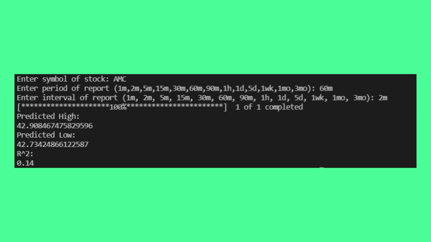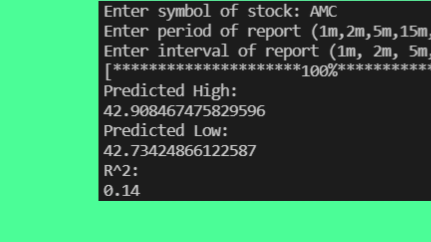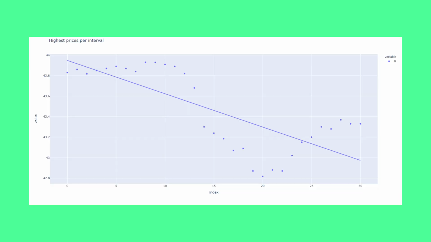So there's a lot to unpack here, but I'll go step by step through what it all means. Firstly, we can see both the predicted high and low prices in a linear form. And seeing the actual stock graph, it's not looking too far off. I could totally see it hitting this price, so that's a point for us.